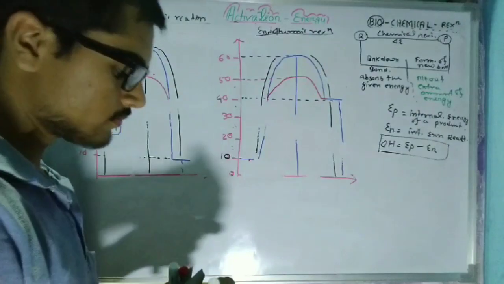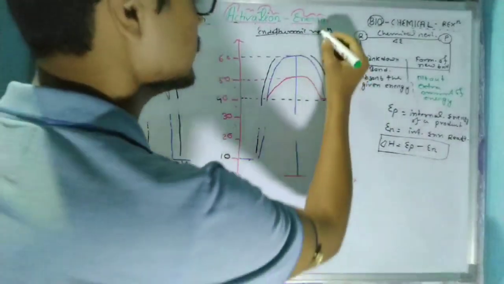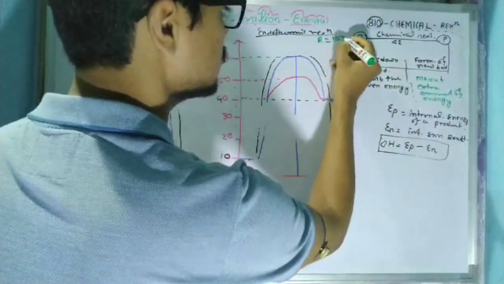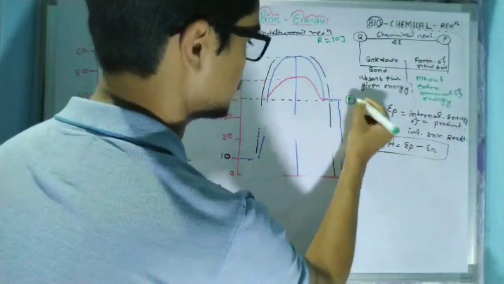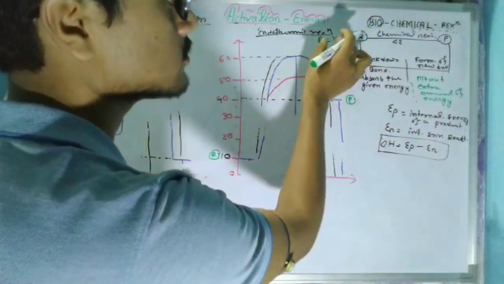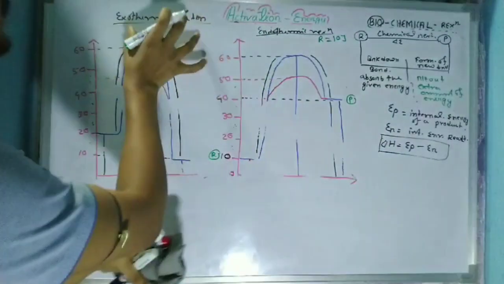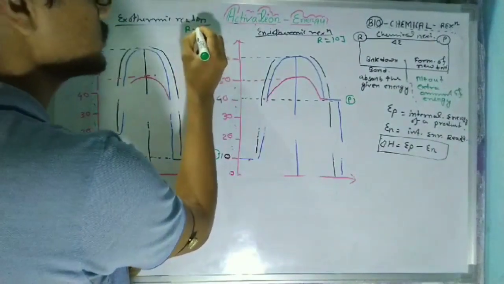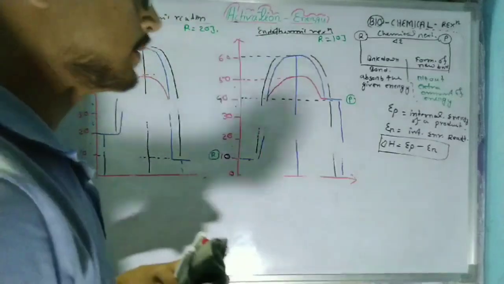Now, let's suppose I have taken a reactant with an internal energy of 10 joule to convert into a specific product. The reactant consists of 10 joule of internal energy depending upon its mass. But in case of the exothermic reaction, I also have taken a reactant, but in this case, the reactant consists of 20 joule of internal energy depending upon its mass.